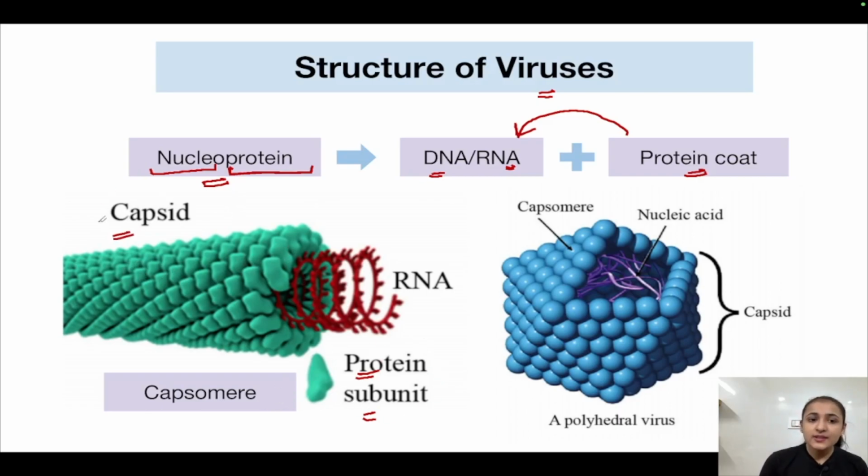So a capsid is made up of capsomeres. The capsomere is the subunit which makes up the capsid. Now this protein coat, or capsid, is protecting the genetic material, which is RNA in this case. This red colored structure here represents RNA. This was the example of a helical virus.